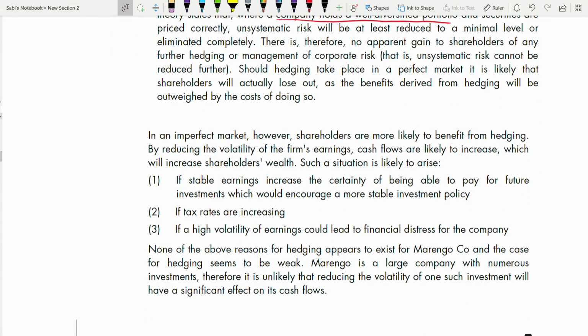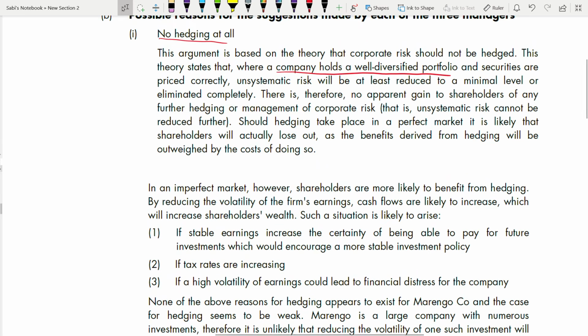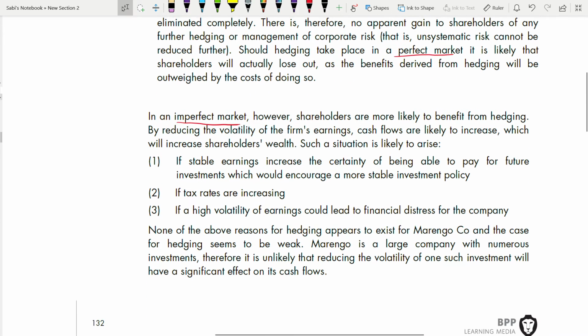But whenever you're talking about hedging or no hedging, please make sure that you refer to perfect market and imperfect market, because the situation is different. In a perfect market you should not hedge, but in an imperfect market you should hedge. So in an imperfect market, shareholders are more likely to benefit from hedging. You see, that is the whole point here.